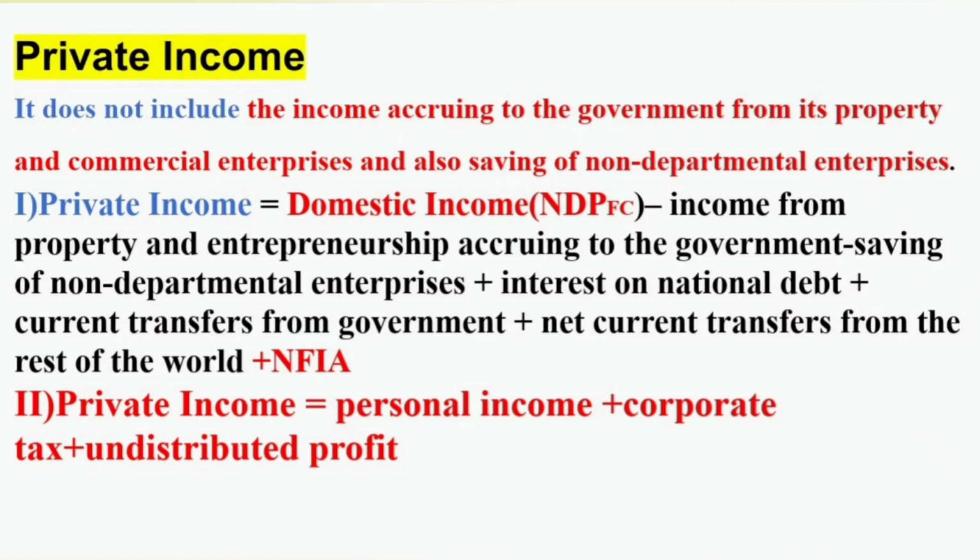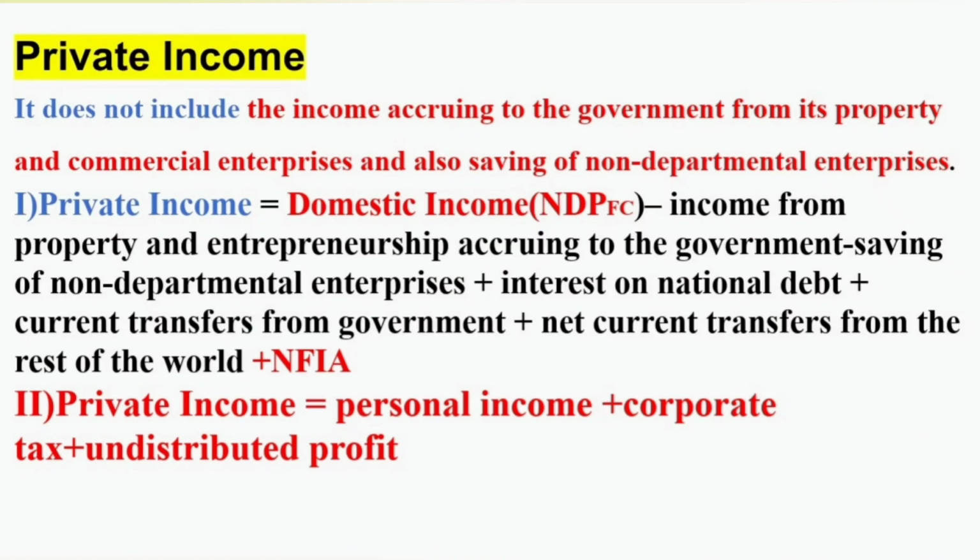This term also I have already explained. Undistributed profit is the net retained earnings of the private sector, the amount which is not distributed among the shareholders. It is kept for future use.